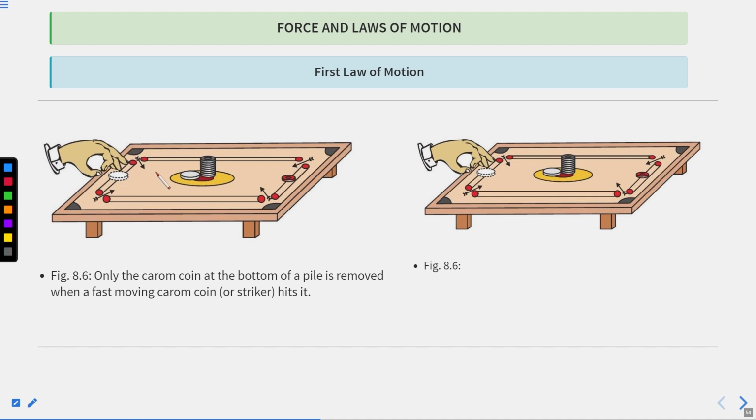Okay, this is the diagram. This is the carom board. You have stacked up some coins. You hit the striker and the striker hits this end coin. This end coin will come in motion, but all the other coins are still in the rest state and they don't want to change their state, so they all will come downward.